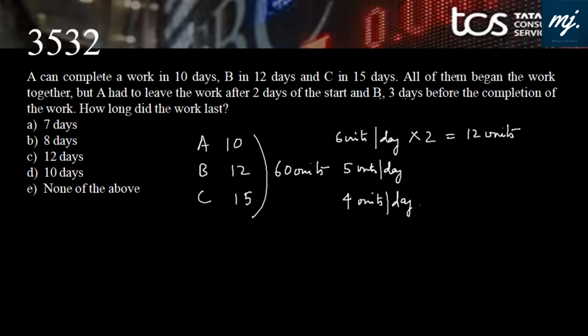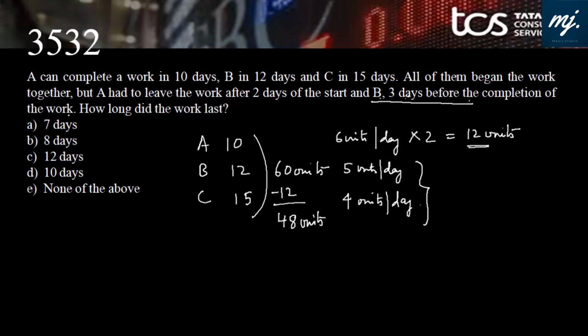And B leaves 3 days before the completion of the work. Now learn the trick here. If from the starting they are working and then leaving, that data is given, we can find how many units are produced by them. A has produced 12 units, we can deduct it. Now remaining units are only 48 units that need to be done by B and C.